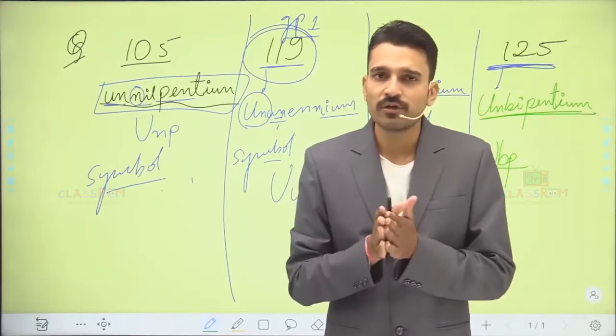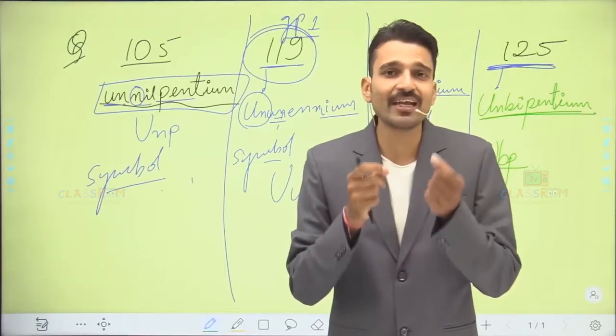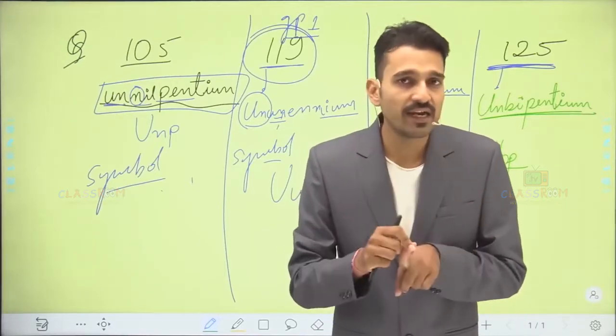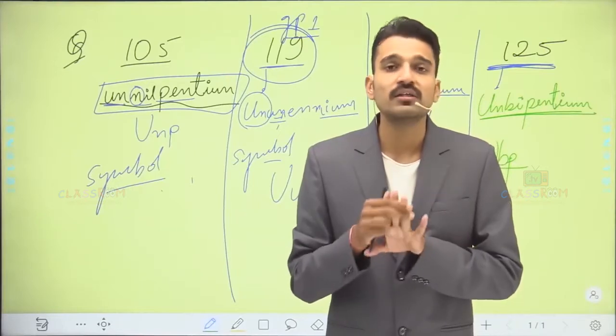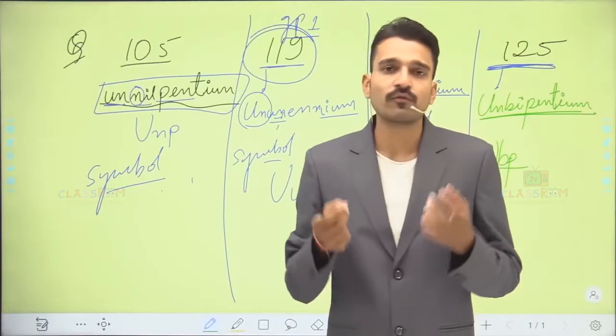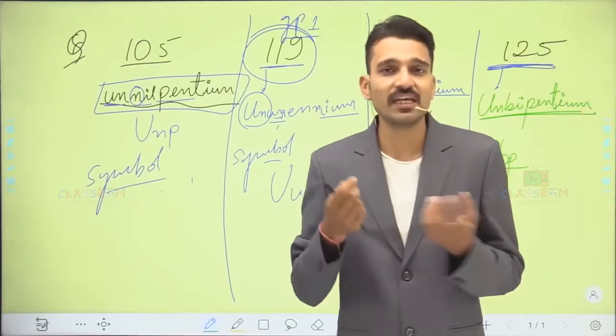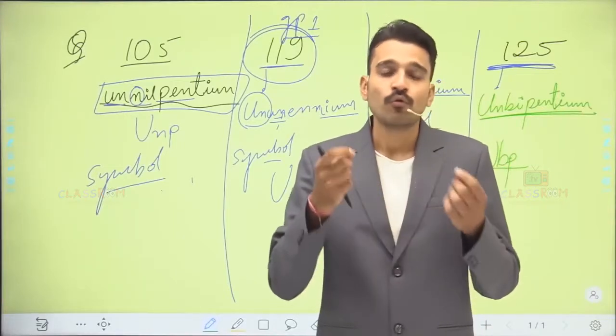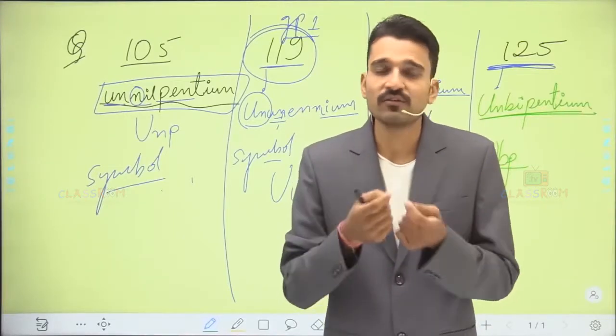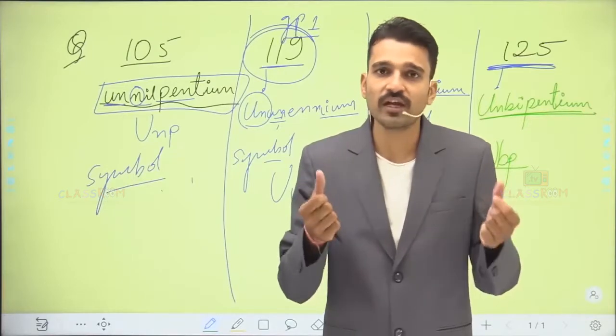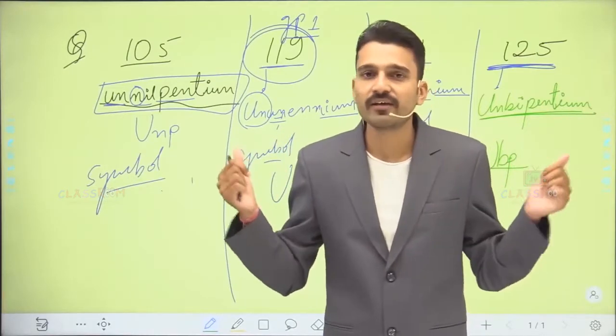So students, what you have seen is that the symbol of elements could be either a single letter, two letters, or three letters. For carbon the symbol is C, for calcium it is Ca, and for the elements whose name or symbol is not recommended by the IUPAC, we have to use these three letter symbols.